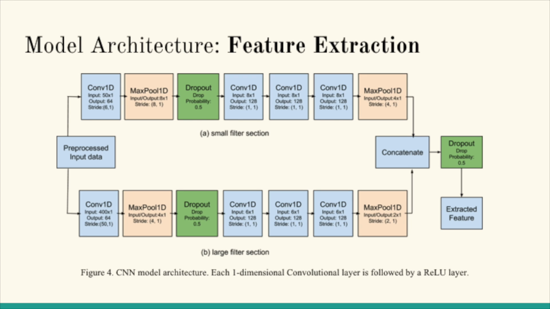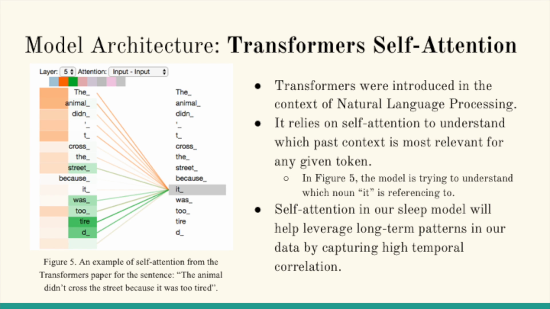For feature extraction, the convolutional neural network architecture consists of two sections. One has a small filter to capture recent data from the past several sleep epochs, while the other has a large filter to capture long-term frequency trends of various sleep class labels. For sleep stage prediction, we are using a transformer architecture, which was introduced in a natural language setting.